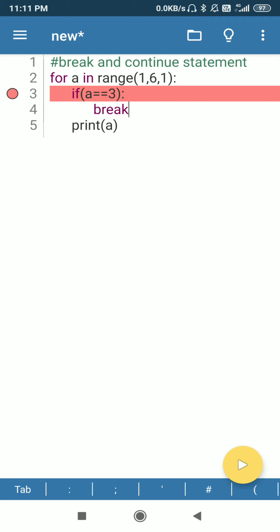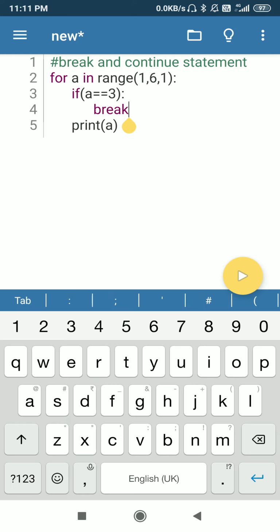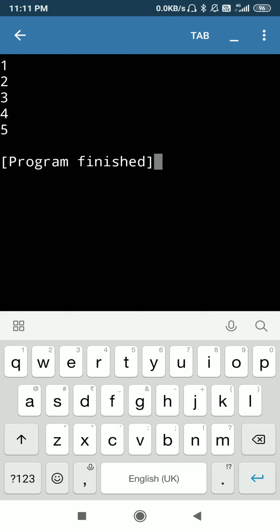And when break is active, it will terminate the entire loop. Okay student, so you have seen that the output of this program is 1 2, and if you remove this break and this condition also, then you will get the output 1 2 3 4 5.